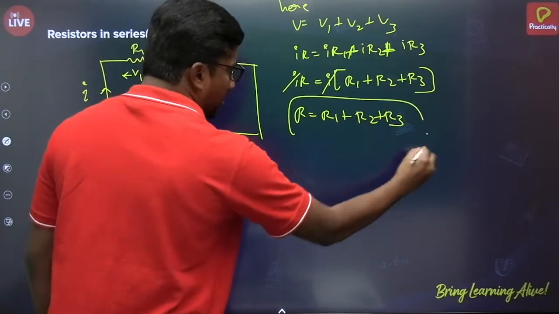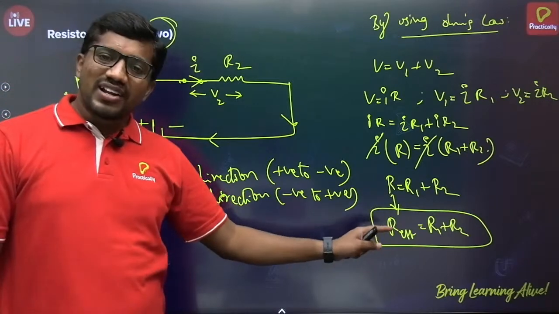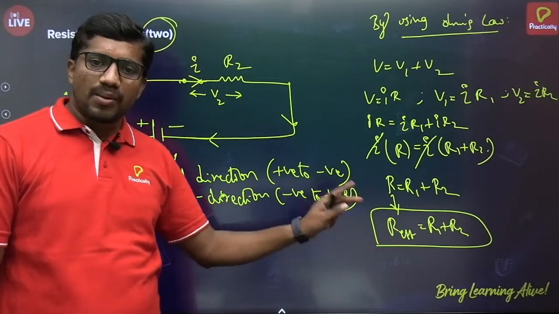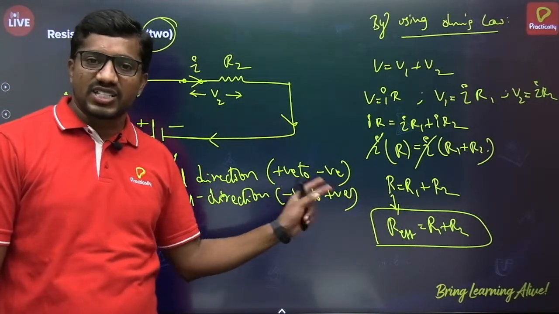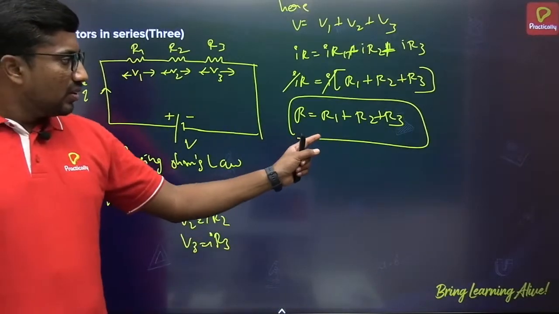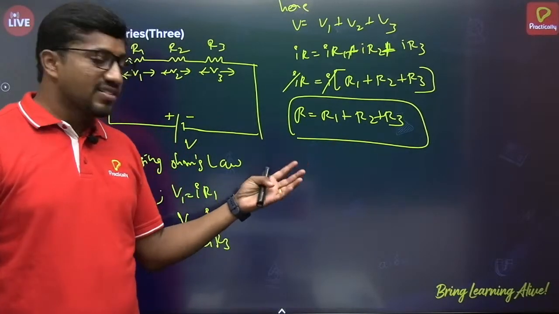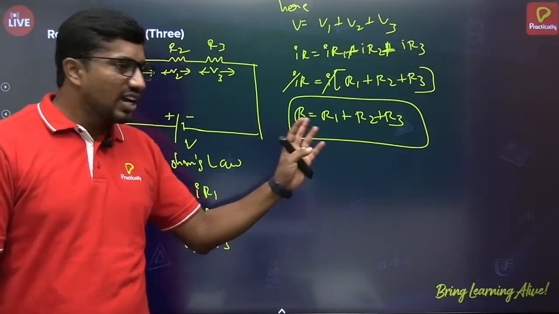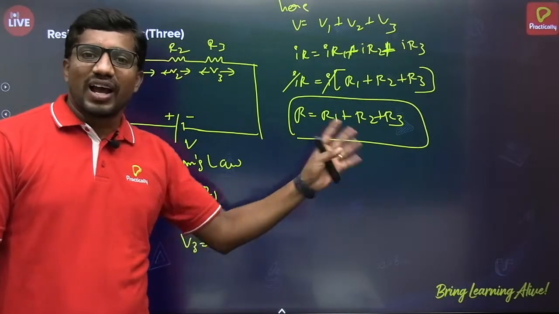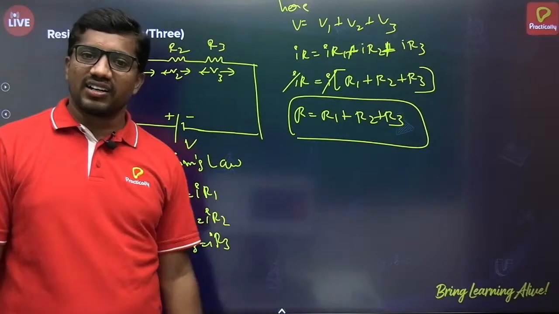So see here, in the previous case, when two resistors are given, the total resistance of the series combination is the sum of the resistances of those two resistors. When three are given, R1 plus R2 plus R3. When n such resistors are given, like R3, R4, Rn, then you just have to add them. R is equal to R1 plus R2 plus R3 plus so on plus Rn.